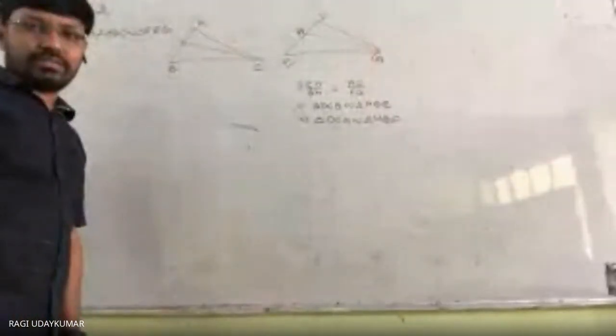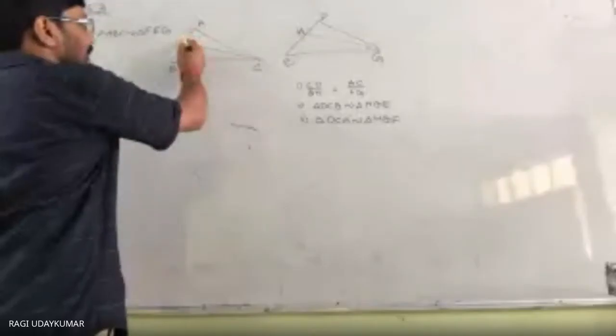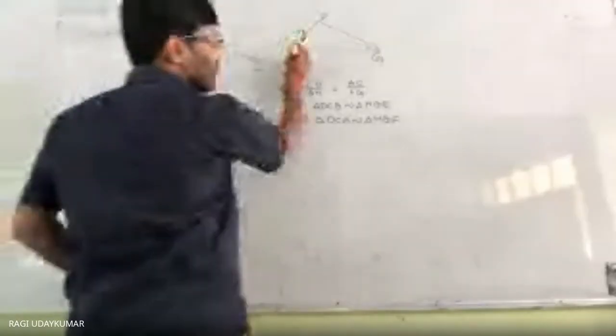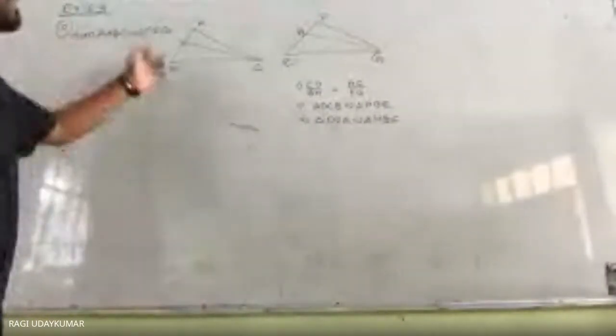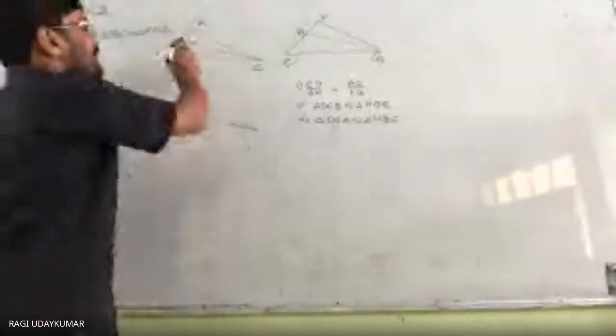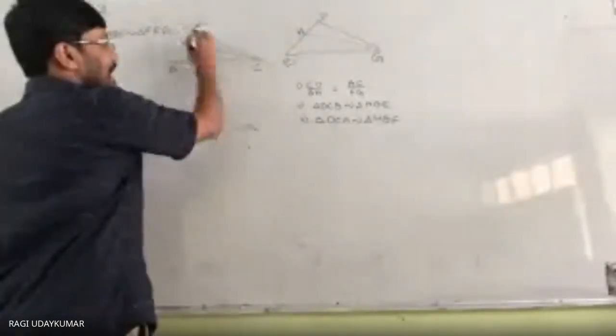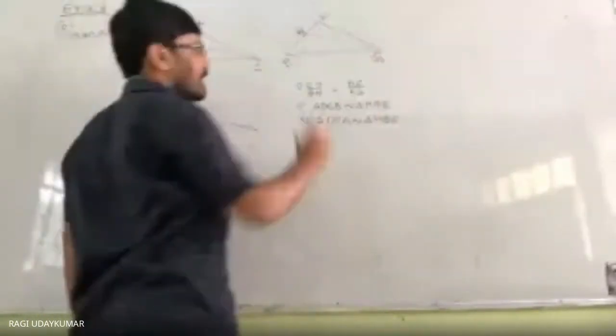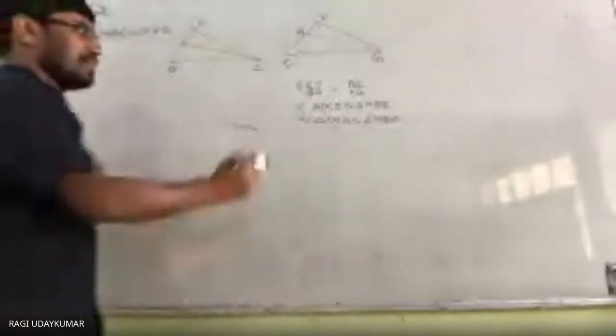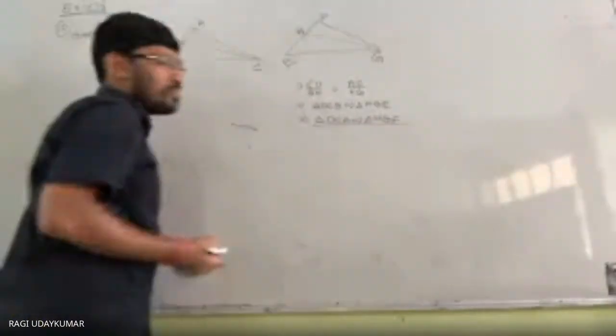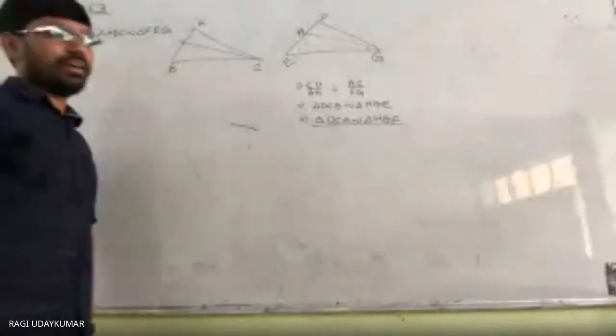Did you get my point? Yes, sir. We need to prove this one, so what are the triangles? DAC triangle, HFG triangle. So here you can say triangle DCA and triangle HGF are equal. So we need to prove the third part here. The third part we proved first. From that you can write this one directly.